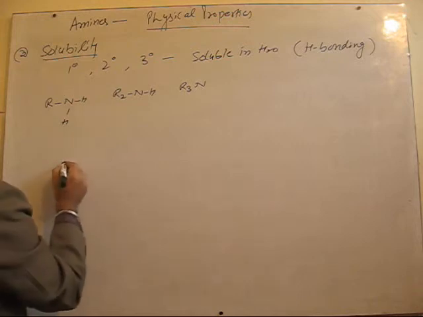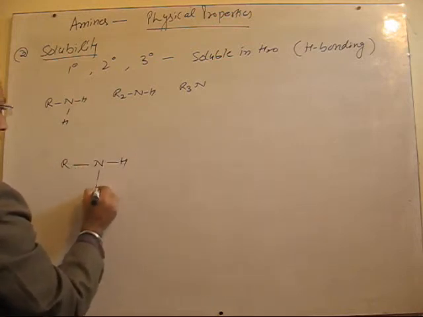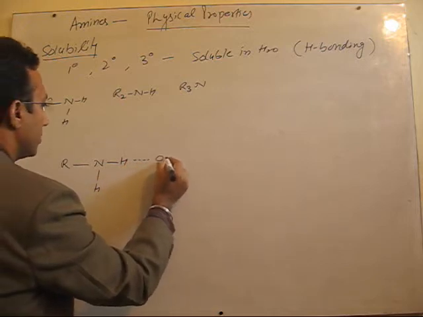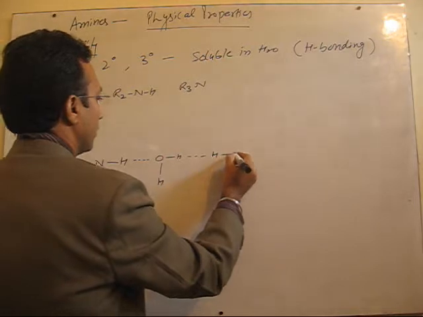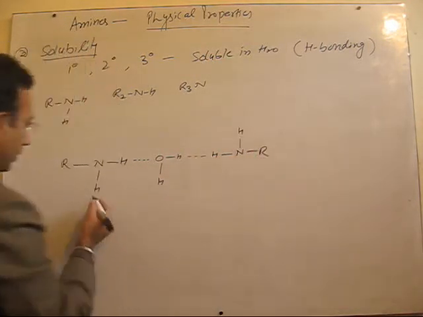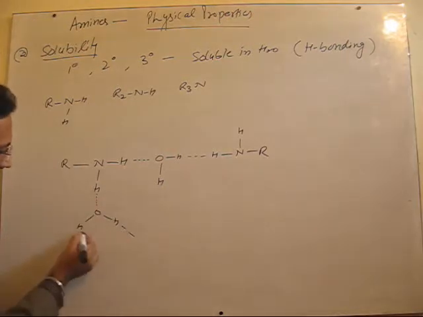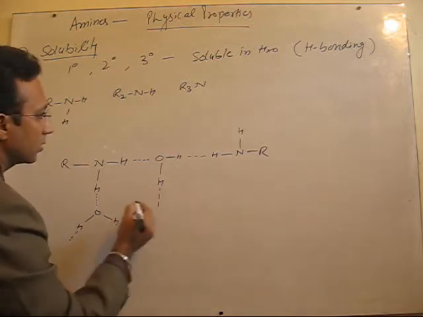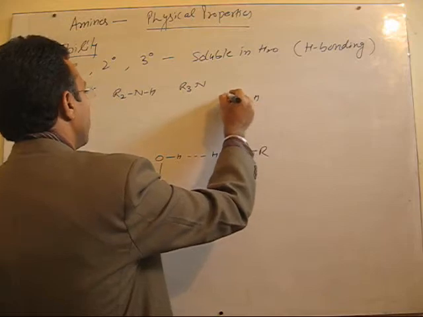I am just representing their H bonding with water. So like that you can represent it. Fine. It can be extended with this hydrogen also, water, and then more extension toward this side, and here also with water. Fine.